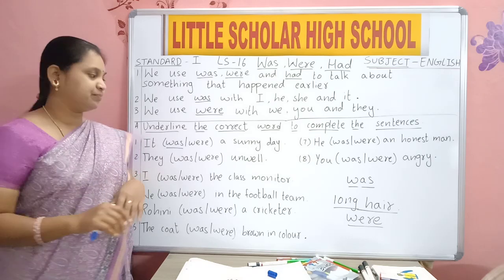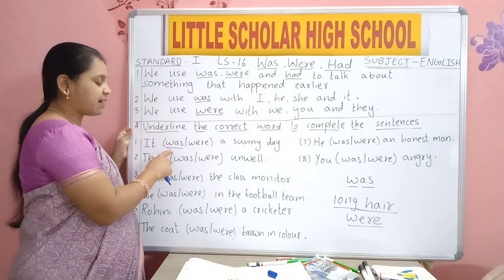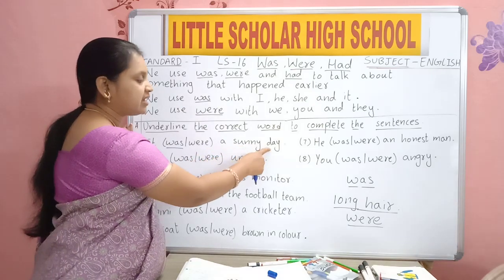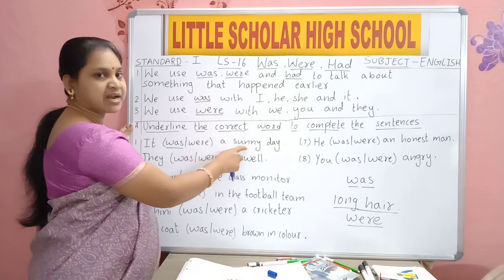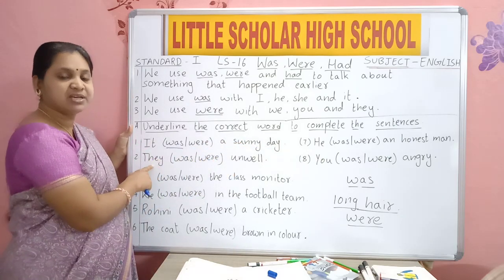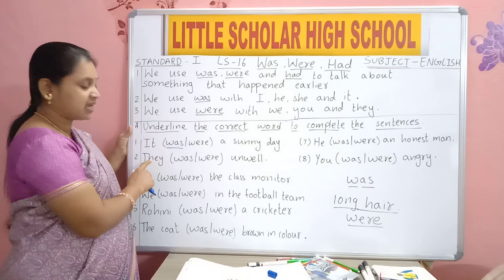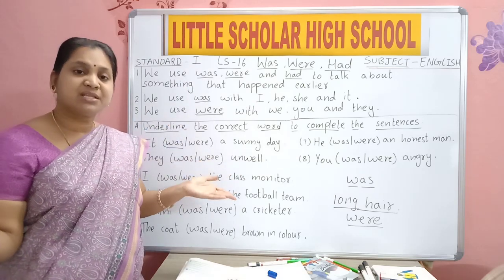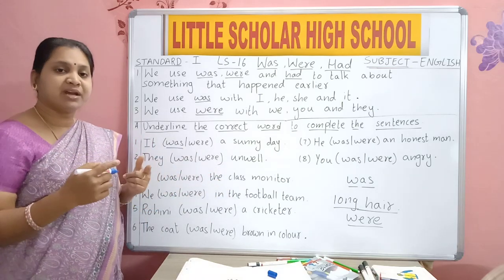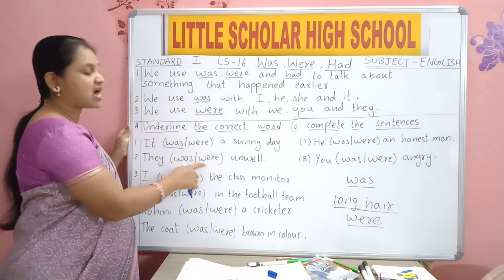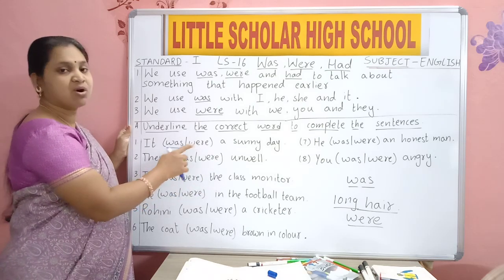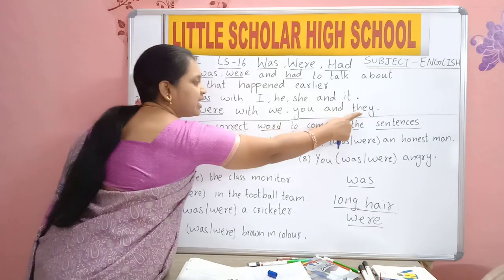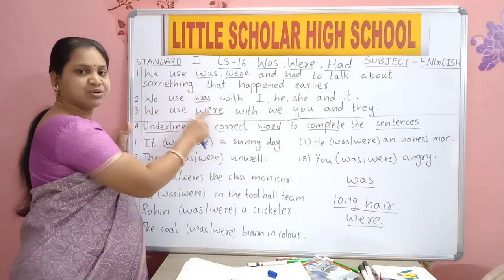It was a sunny day. They means how many people? They means we are talking about many people. So when we are talking about many, will we use was or were? They means many. So when we are talking about many, what should we use? Were.